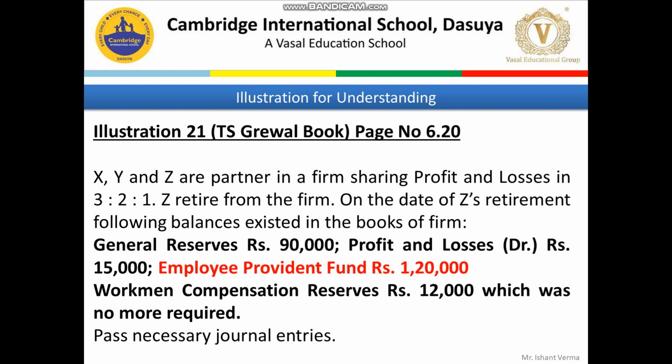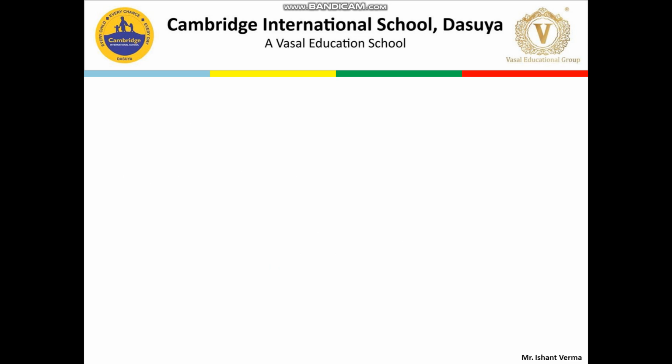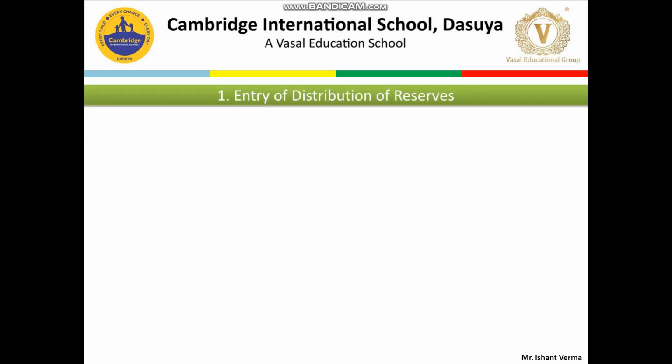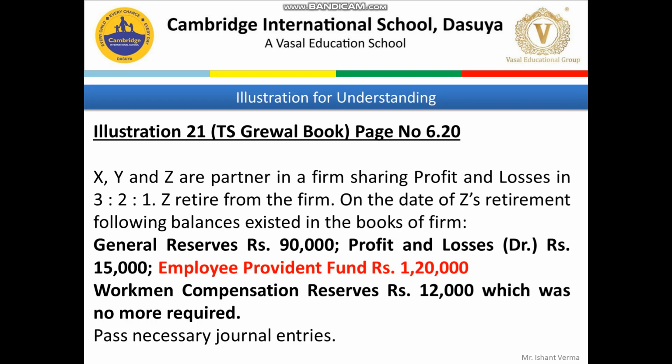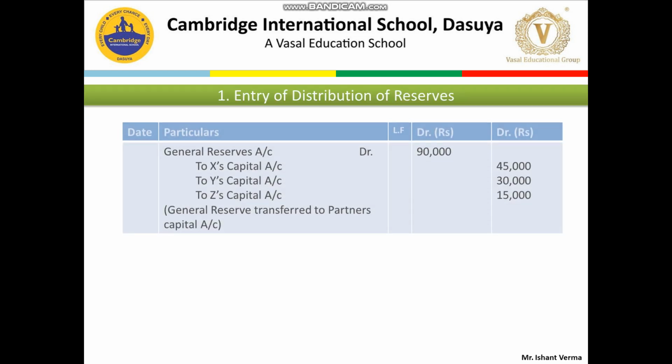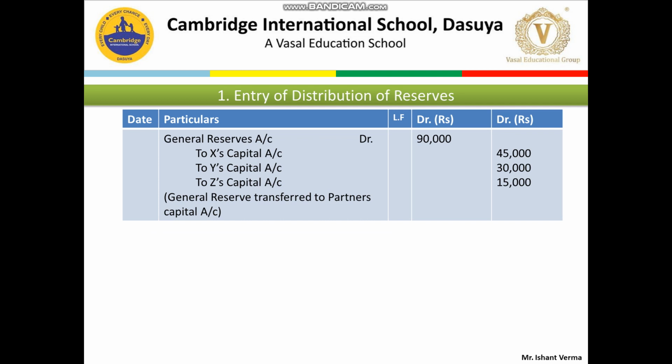First, let's see how to attempt the question. The entry for distribution of reserves and general reserves is given in the class 11 syllabus. So general reserve account debit, to X's capital, to Y's capital, to Z's capital. Reserves always have a credit balance, so they should be debited because they are shown on the liability side, and then credit the old partners, that is X, Y, Z, in the old proportion 3:2:1.